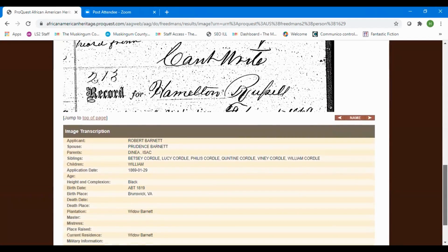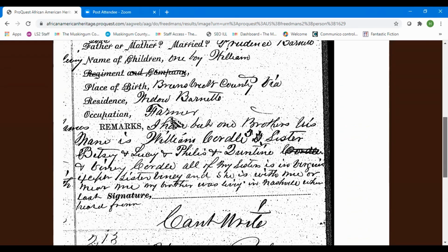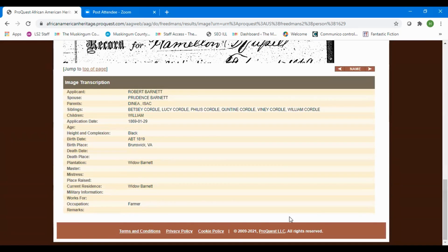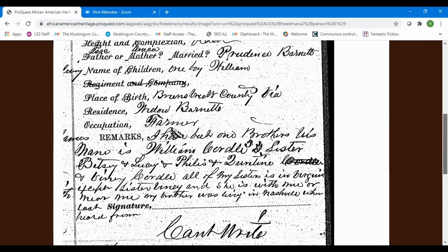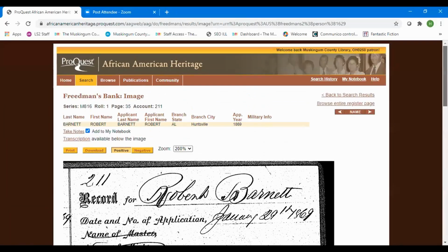But there gives you an example of what a Freedmen's Bureau record looks like. They chose not to notate the remarks on there. We could read some of them, but not all of them. So that gives you an example of what one looks like. I thought it important for you to see that if you're doing African American research, it's helpful to see what an actual record looks like.